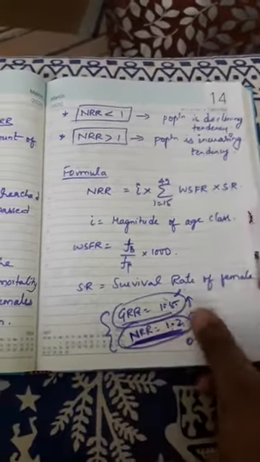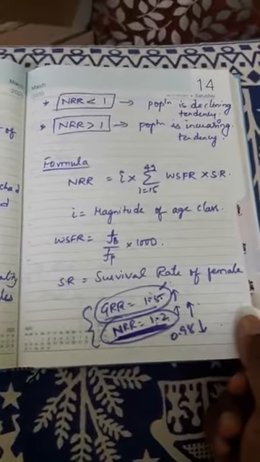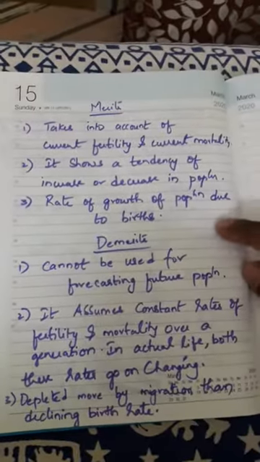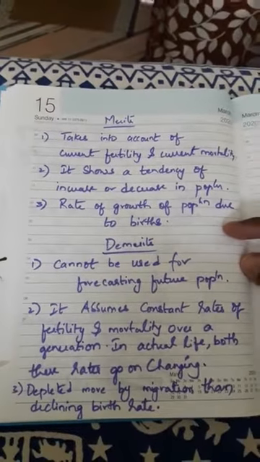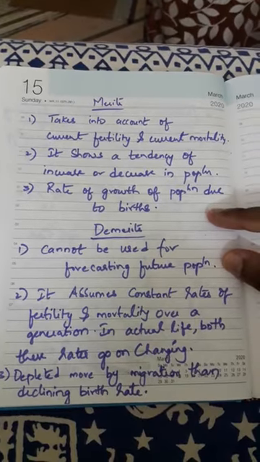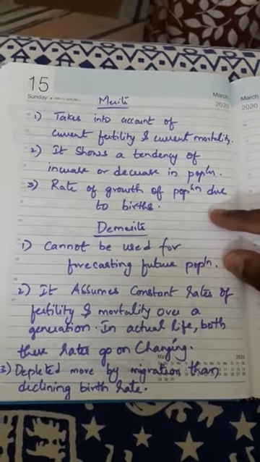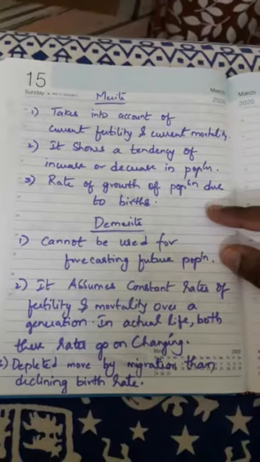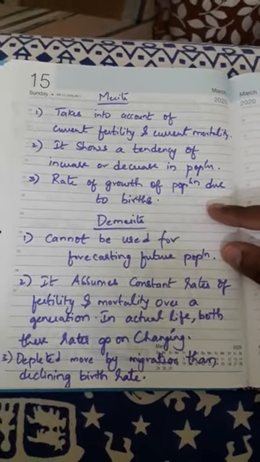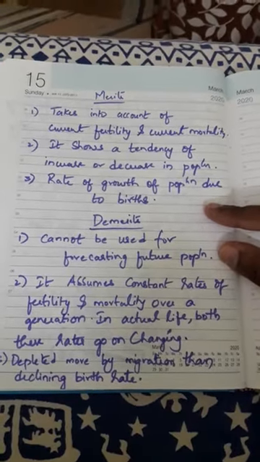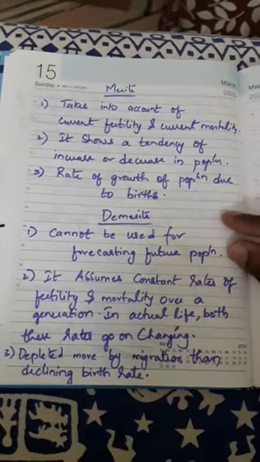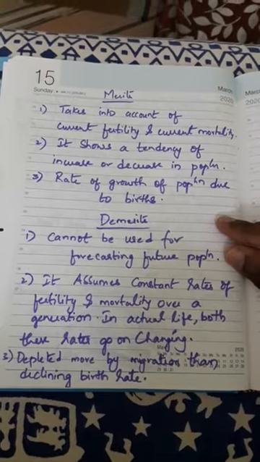So let us see the merits and demerits of GRR and NRR. Here come the merits. It takes into account current fertility and current mortality. Yes, NRR considers both current fertility, female births, sex of the newly born, along with particular age groups, 15 to 49 childbearing also will be considered, as well as current mortality of women. It shows a tendency of increase or decrease in the population.